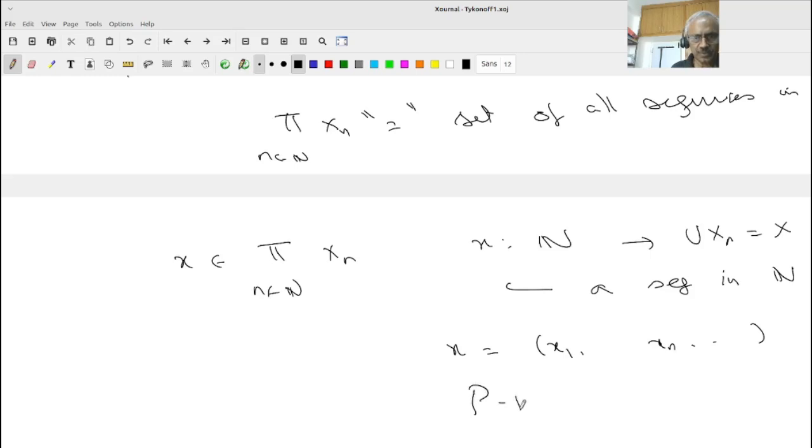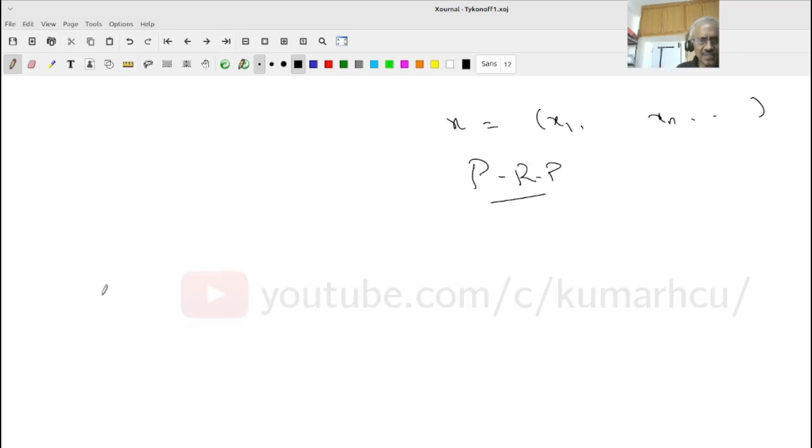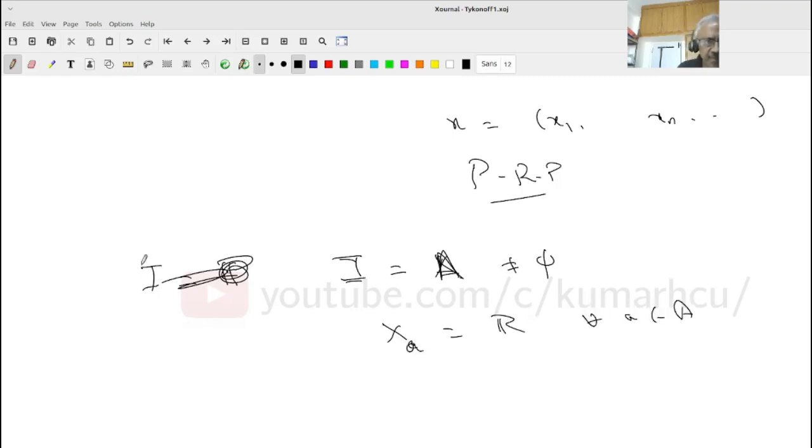So take some time, review this. These are all very easy. The next example we will make slightly more difficult. Now suppose I equals a non-empty set A, and my X_i equals R for all i. Let me call X_a equals R for all a in A. This is the third example.